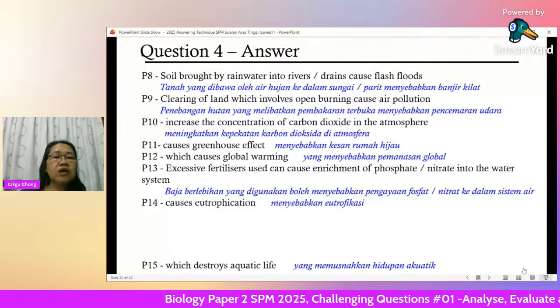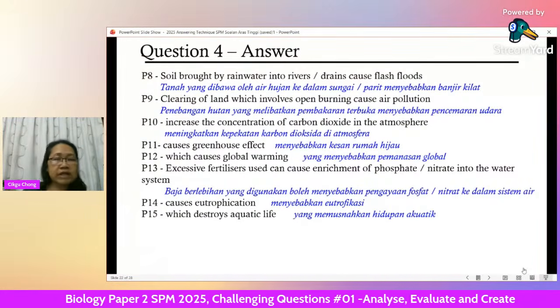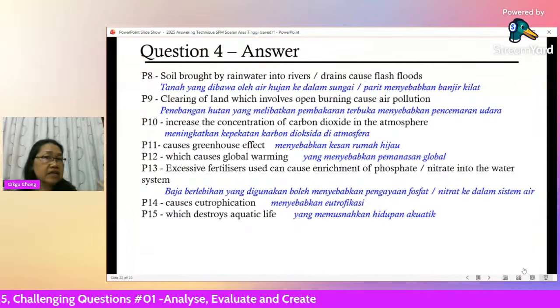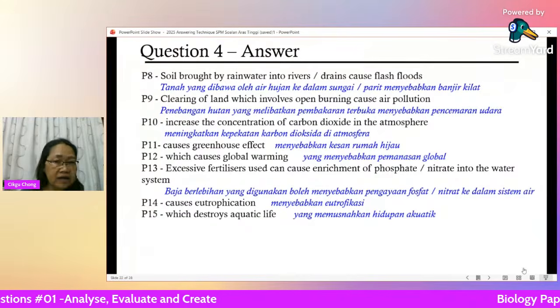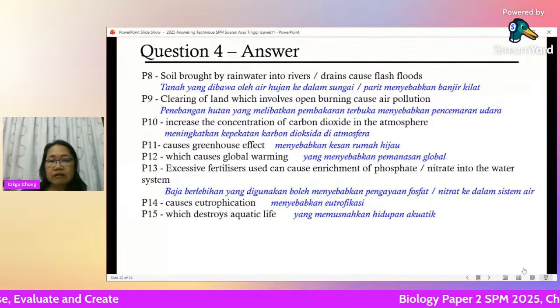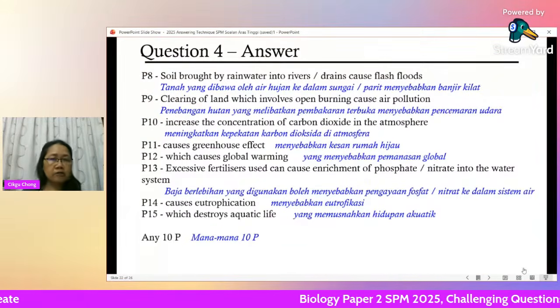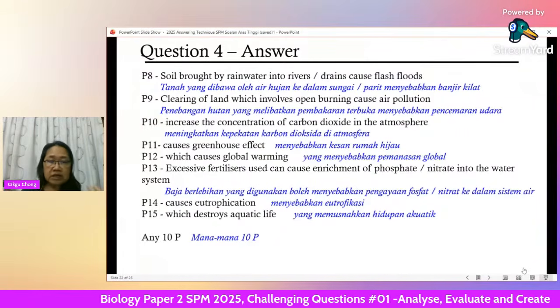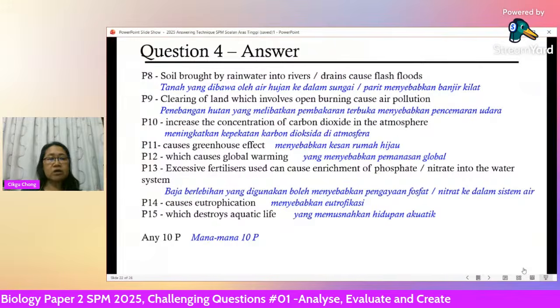Okay, there are so many issues here, so many things that are all related. When it causes eutrophication, the aquatic life, the animals and also the plants that live inside the water, they will die, right? It destroys aquatic life, and also, of course, increases the BOD. Increase the BOD, and then you will have water pollution, everything.